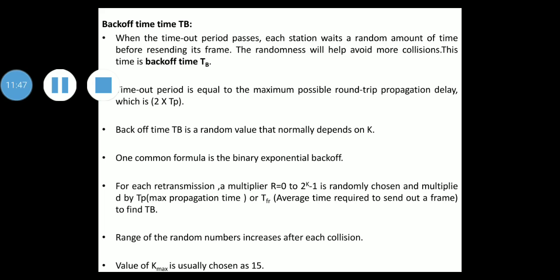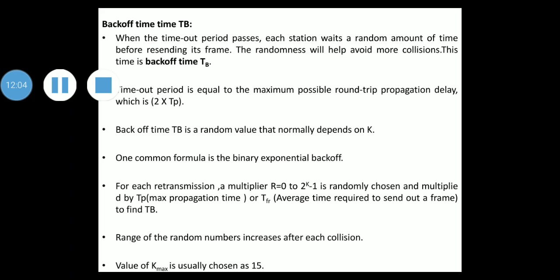The backoff time TB is a random value that normally depends on k, the number of attempted unsuccessful transmissions. The formula for TB depends on the implementation. One common formula is binary exponential backoff.